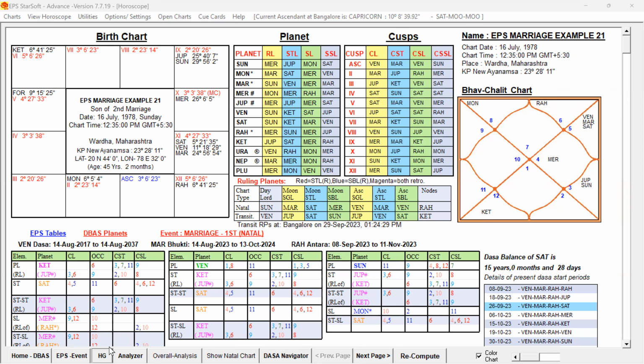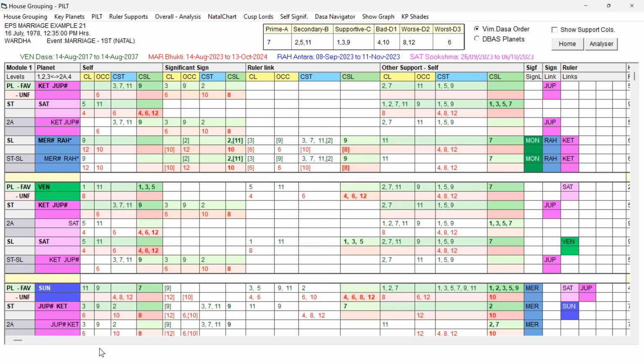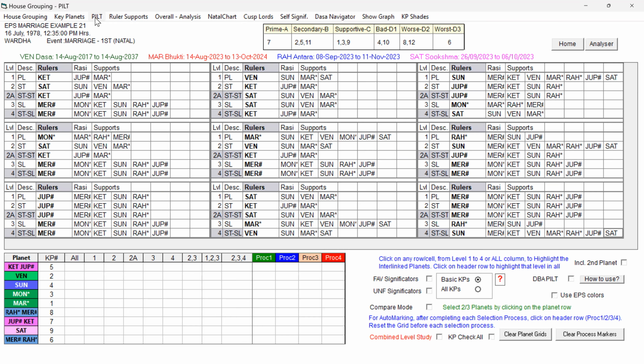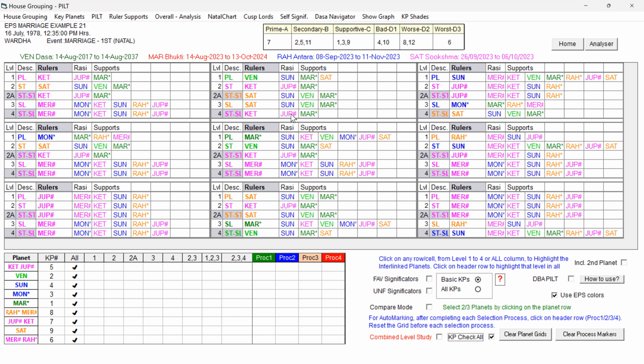Now we are going to study with the house grouping table, that is the PILT table. We are going to study the destiny prospects and also the timing of the event, both first marriage and second marriage. Now I am selecting EPS colors and KP check all, and let me open the self-significators.